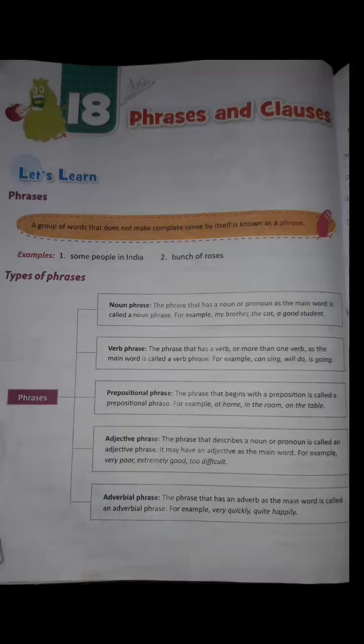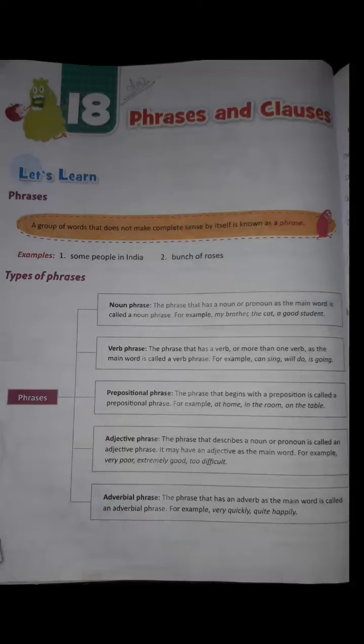Today we'll be doing chapter 18 from grammar, phrases and clauses. Here we will get to know about phrases and clauses and their types. So let's see first what is a phrase. A group of words that does not make complete sense by itself is known as a phrase. It doesn't have a complete meaning. The sentence will be incomplete, right?